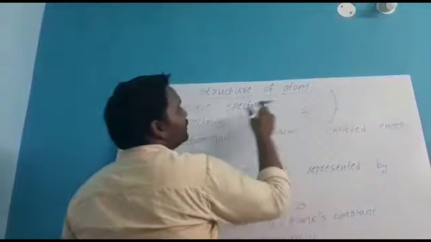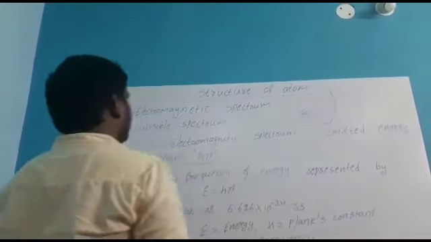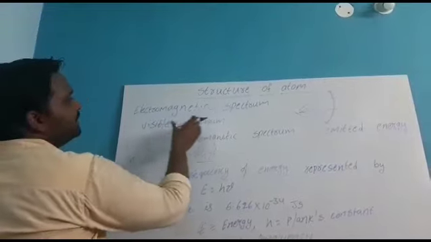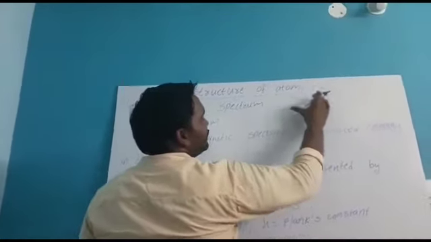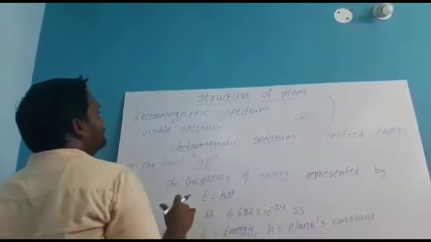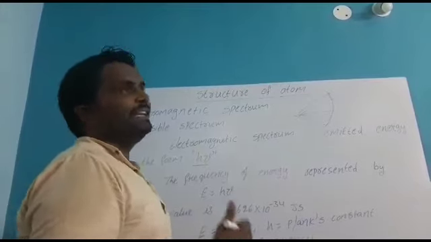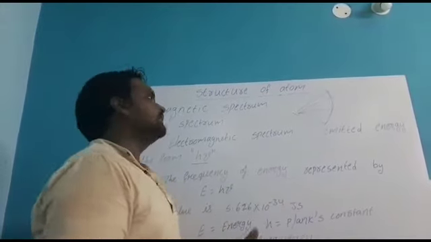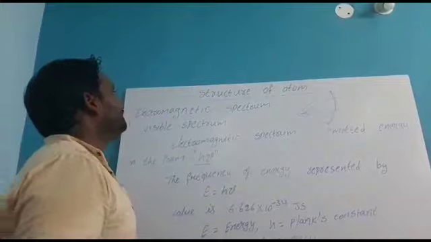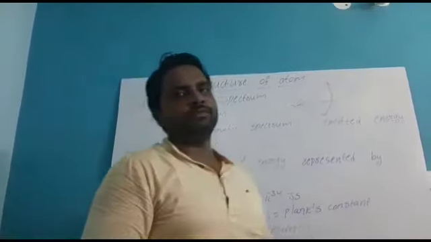The visible spectrum means that in these electromagnetic waves we can see only some portion, from violet to red. That is called the visible spectrum. These definitions we discussed in our last video.